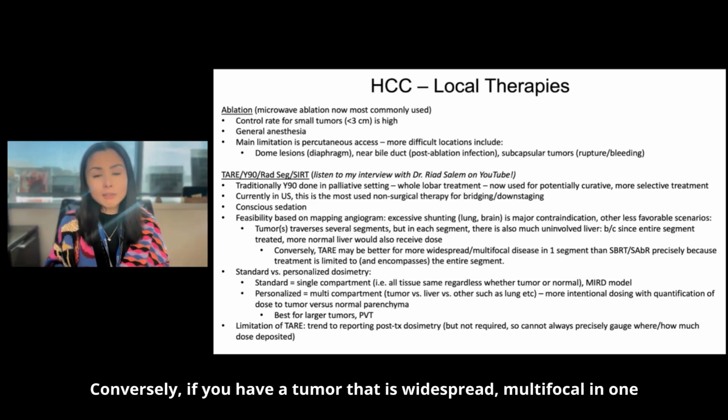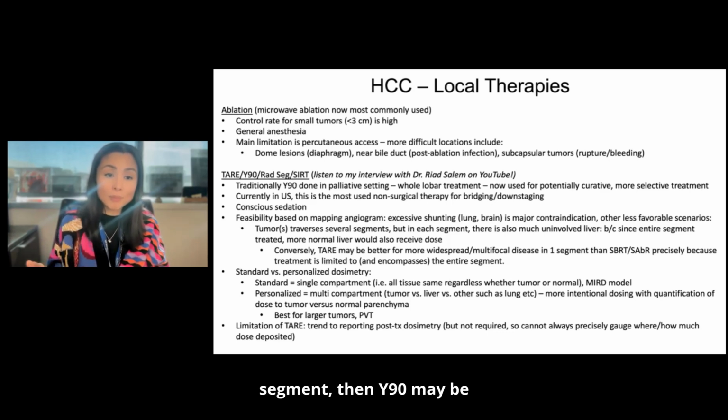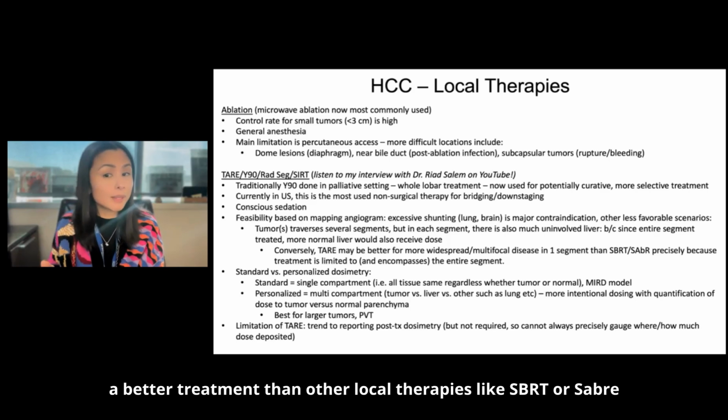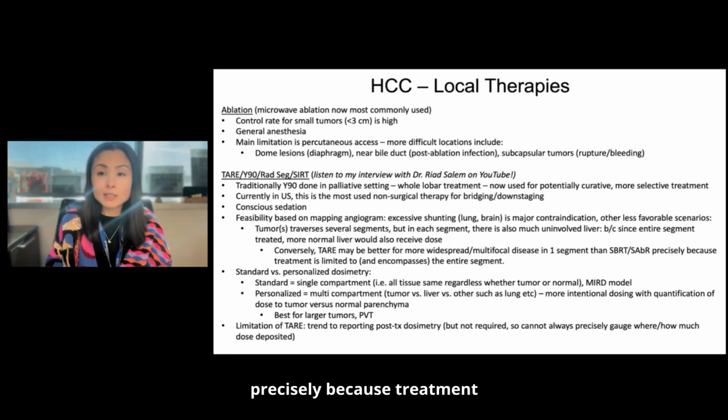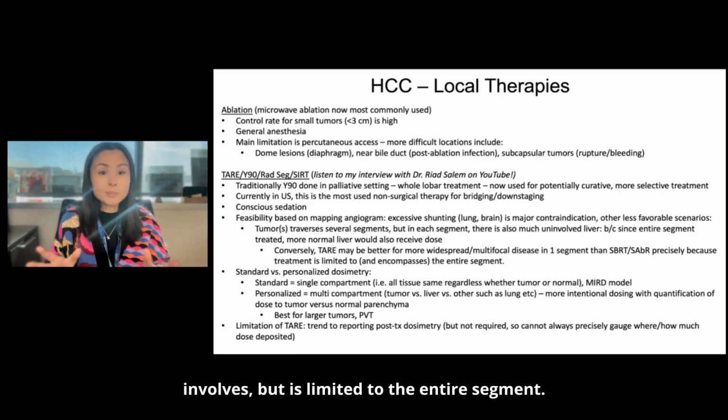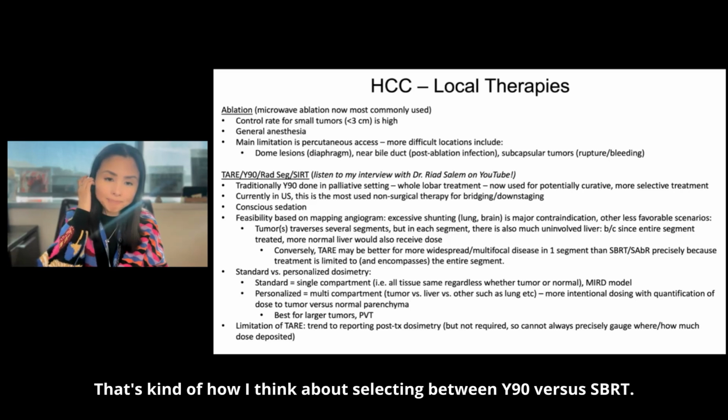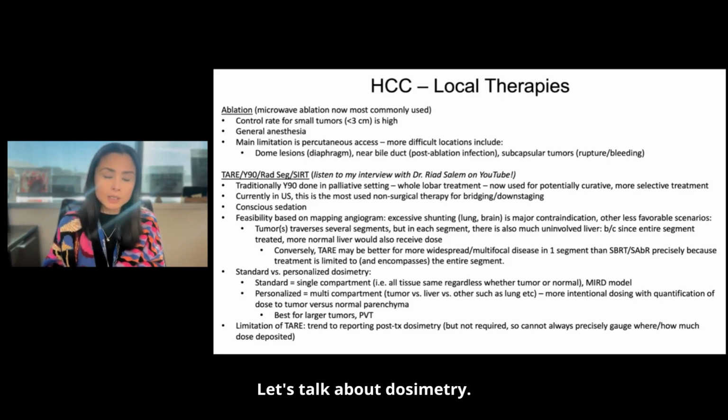Conversely, if you have a tumor that is widespread, multifocal in one segment, then Y90 may be a better treatment than other local therapies like SBRT or SABR, precisely because treatment involves but is limited to the entire segment. That's kind of how to think about selecting between Y90 versus SBRT.